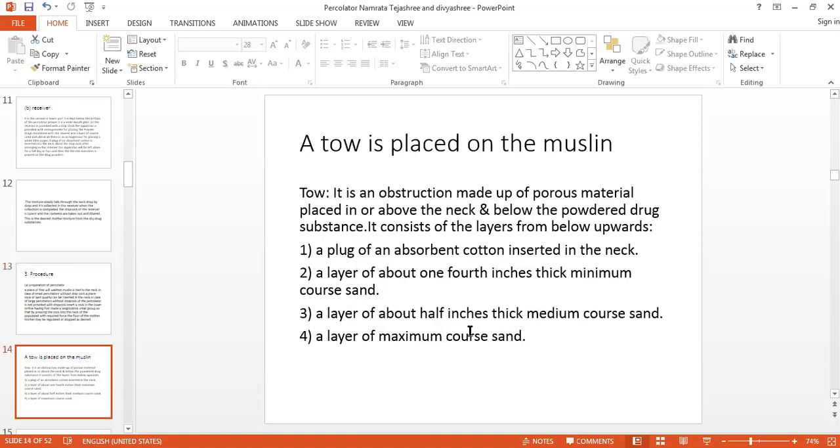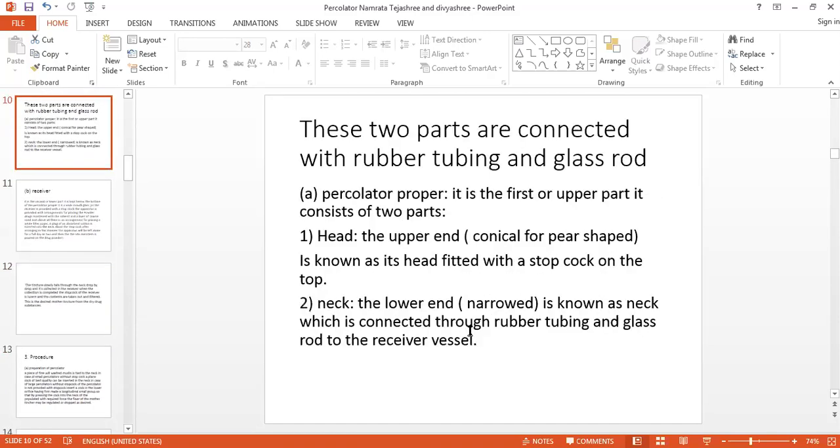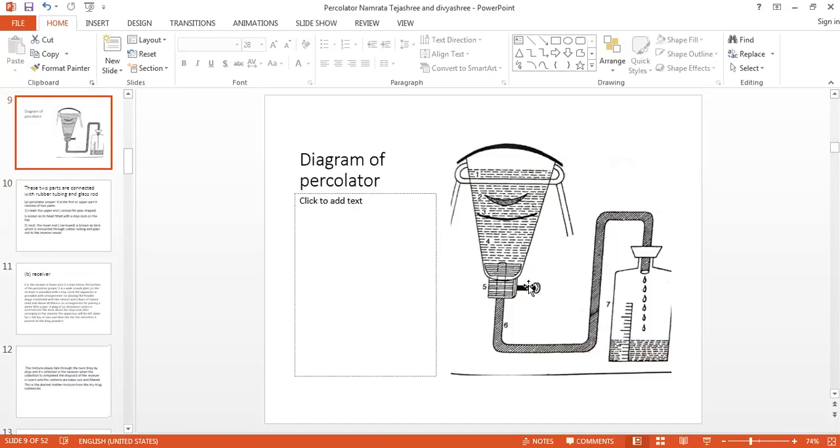Okay, now we will see the toe. It is an obstruction made up of porous material placed in or above the neck and below the powdered drug substance. It consists of layers. So the plug of absorbent cotton is inserted in the neck. Again, we will see the diagram. If this stopcock is not there, then we have to add one fresh cork here so that it will obstruct. But most of the time it is given. Now we will see this arrangement that is known as the toe.